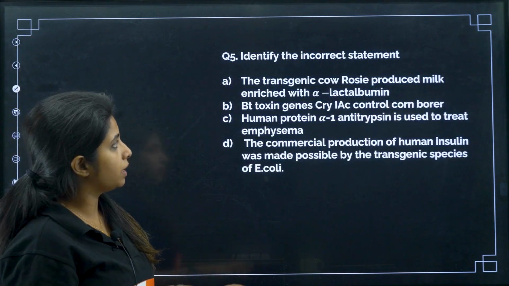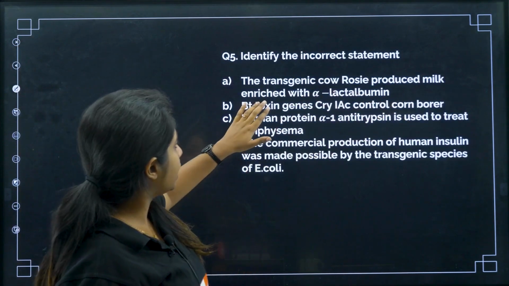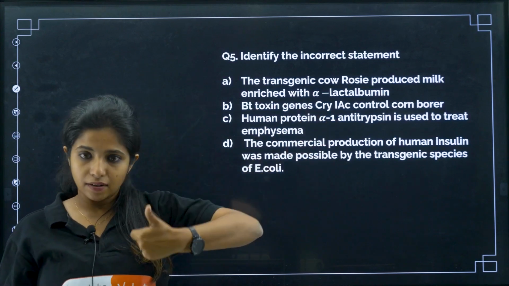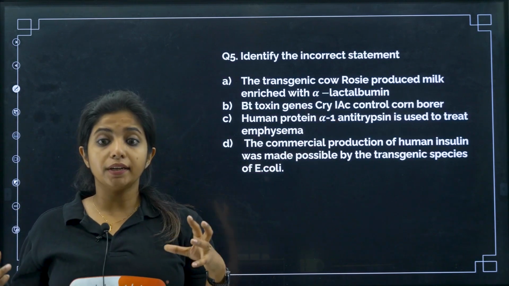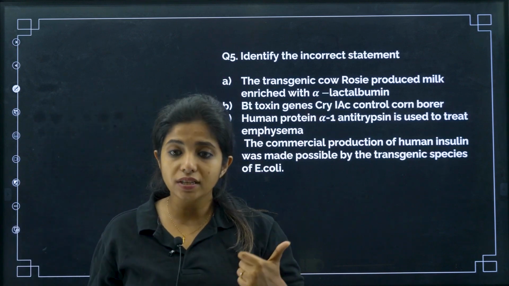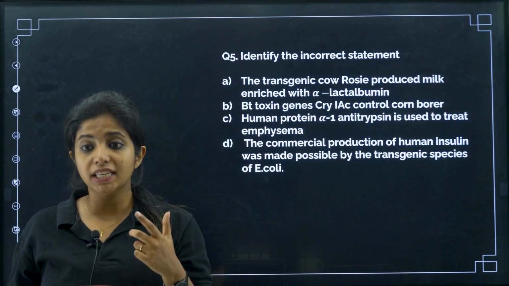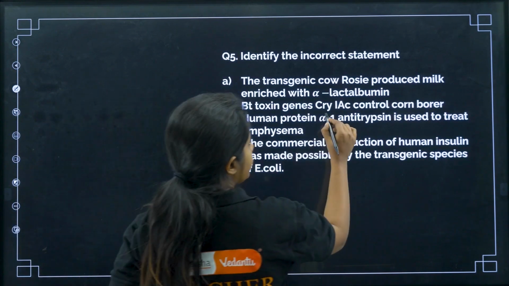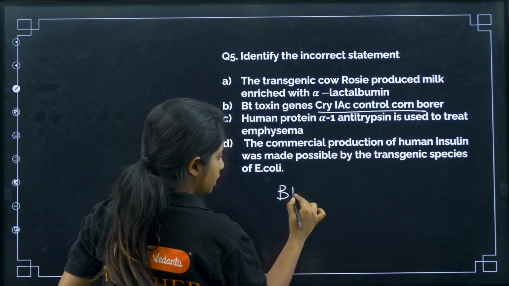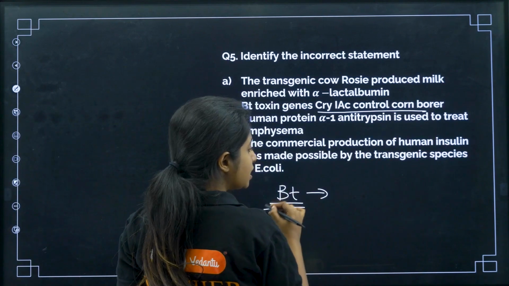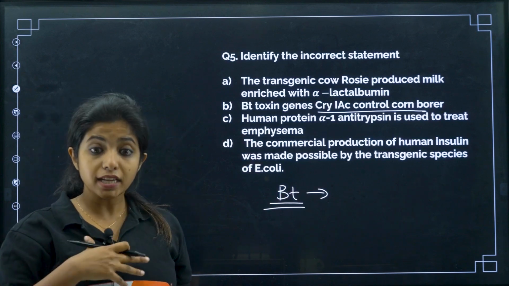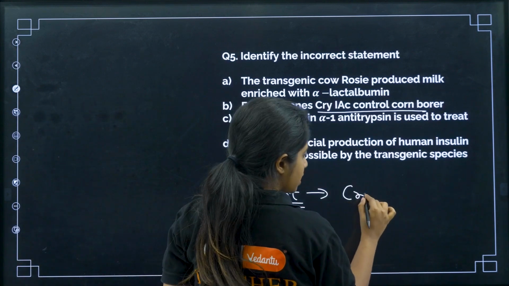Identify the incorrect statement. The transgenic cow Rosie produced milk enriched with alpha-lactalbumin. Yes, that is true. She produced a milk that is rich with a human protein, alpha-lactalbumin. Now, Bt toxin gene Cry1Ac controls corn borer. Bt, Bacillus thuringiensis, is a bacterium which has certain genes in it, such as Cry genes.